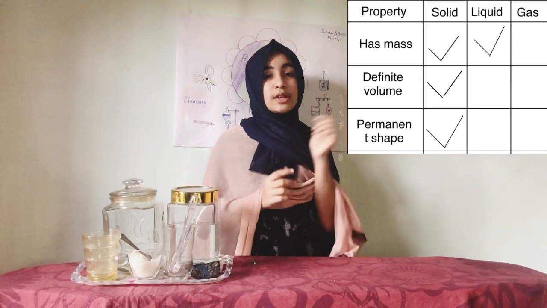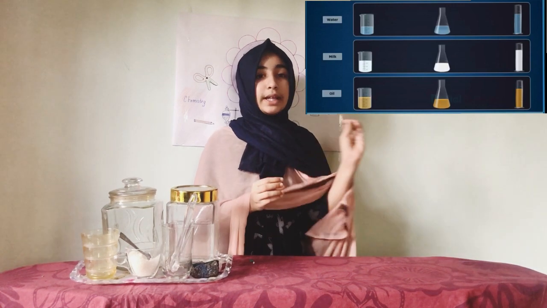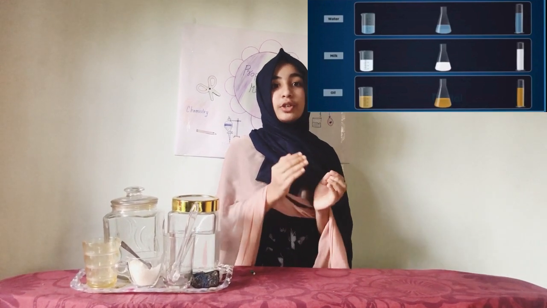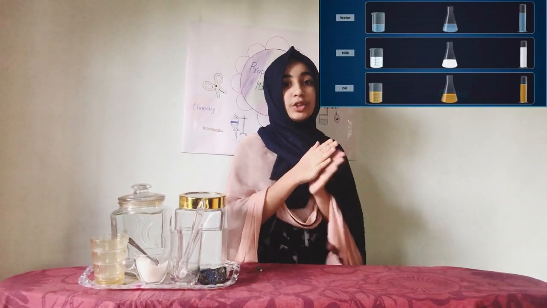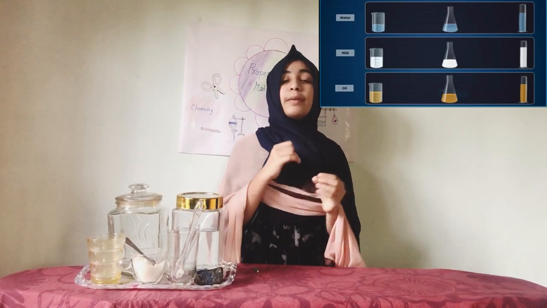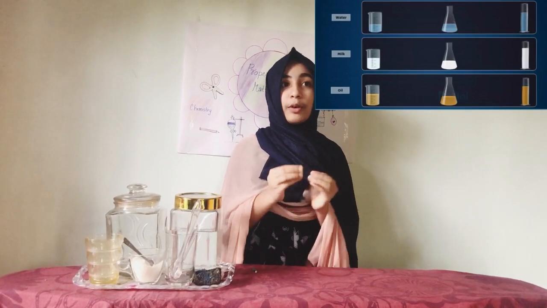So look at this illustration. Here we are taking a jar with 1 liter of water. We are going to change it into a 2 liter jar. So what is the change? The shape is changing. The water takes the vessel's shape. Now we are transferring it into a 5 liter jar, and it takes the 5 liter jar's shape. So we get that the liquid has no definite or permanent shape. So we get a wrong there.